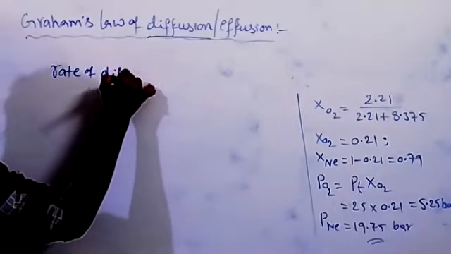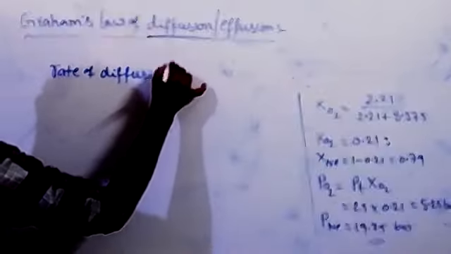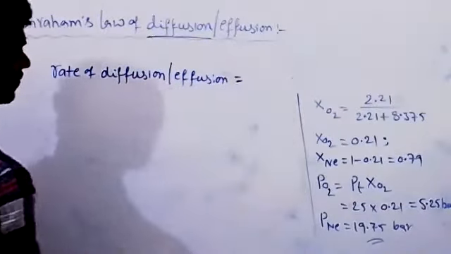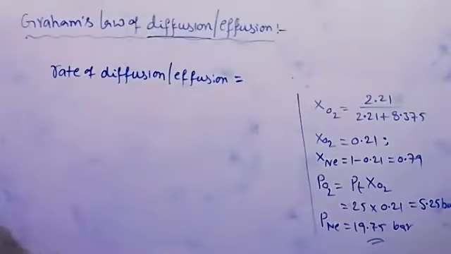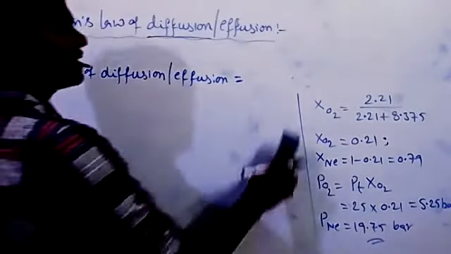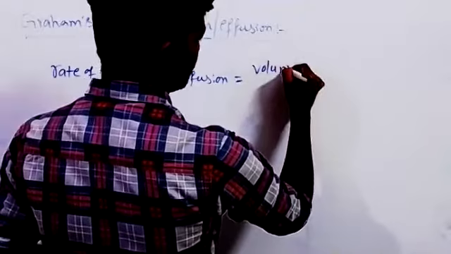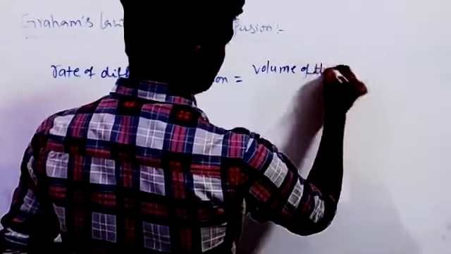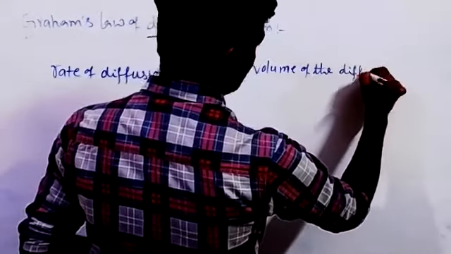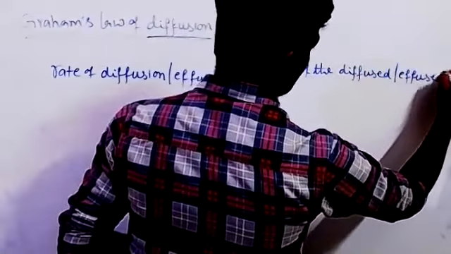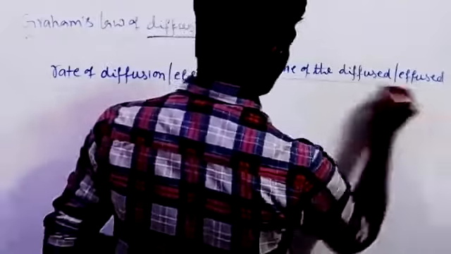Rate of diffusion or effusion is equal to volume of the gas diffused or effused divided by time taken.